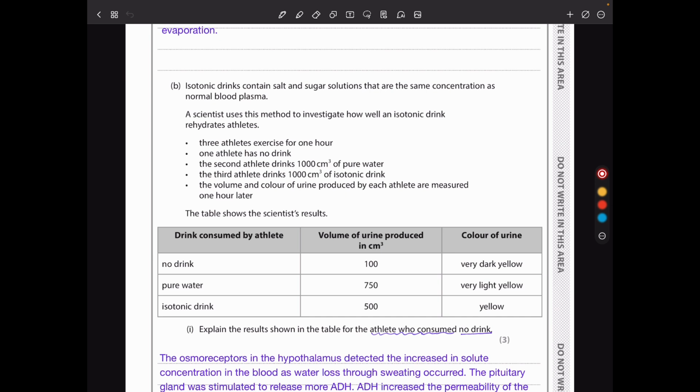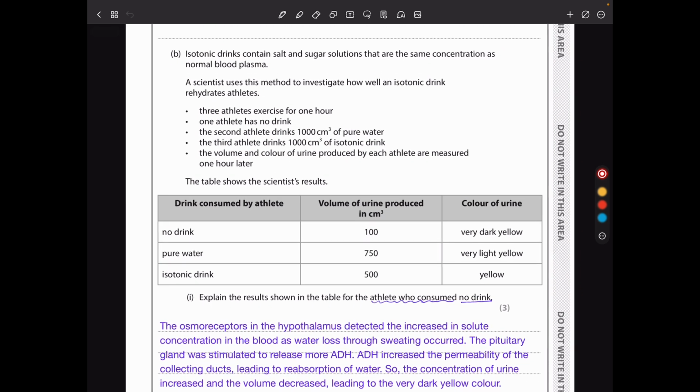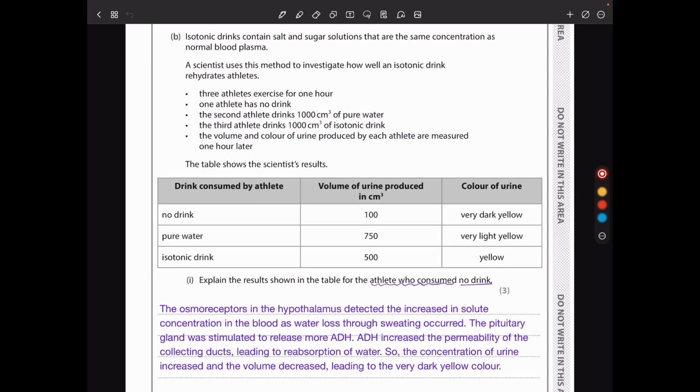A scientist uses this method to investigate how well an isotonic drink rehydrates athletes. Three athletes exercise for 1 hour. One athlete has no drink. The second athlete drinks 1,000 centimeters cubed of pure water. The third athlete drinks 1,000 centimeters cubed of an isotonic drink. The volume and color of urine produced by each athlete are measured 1 hour later.